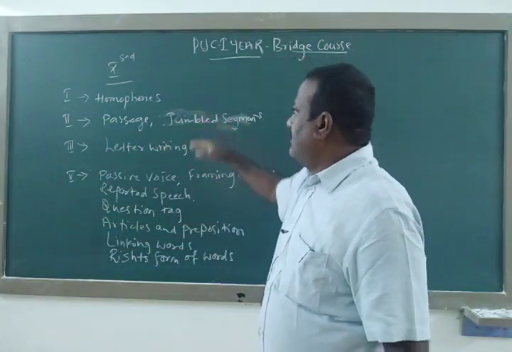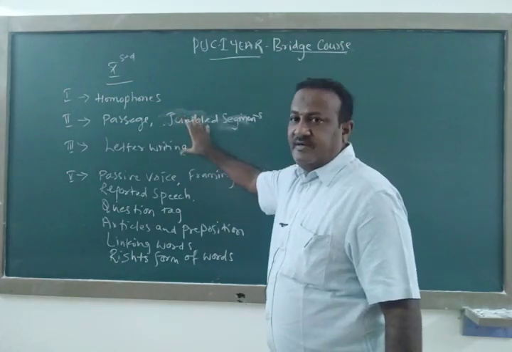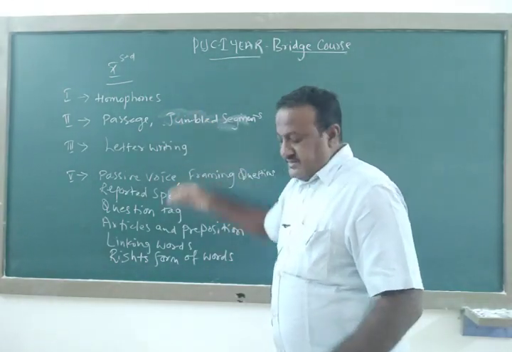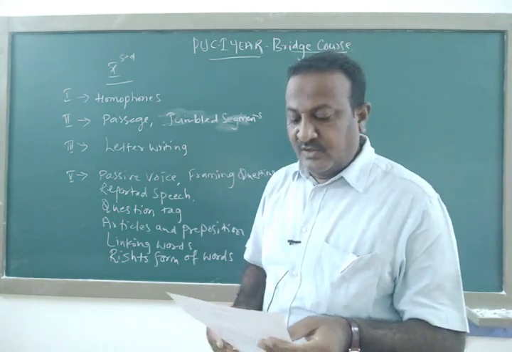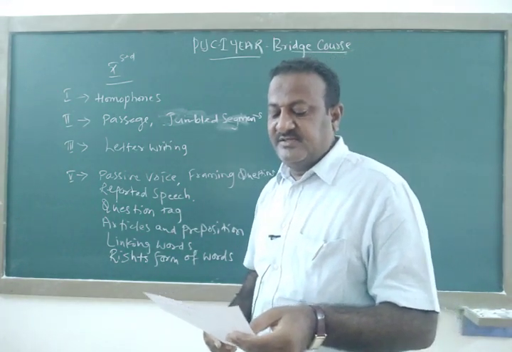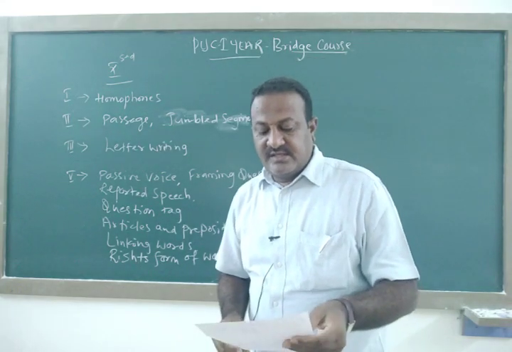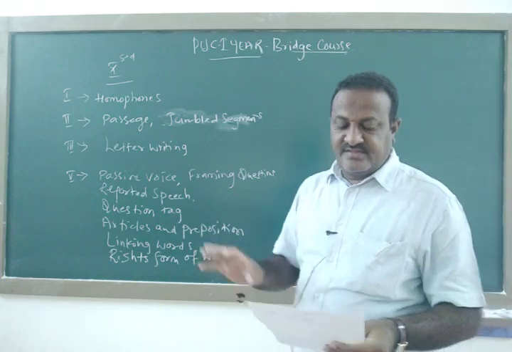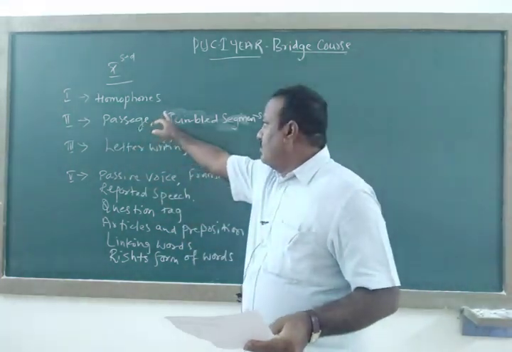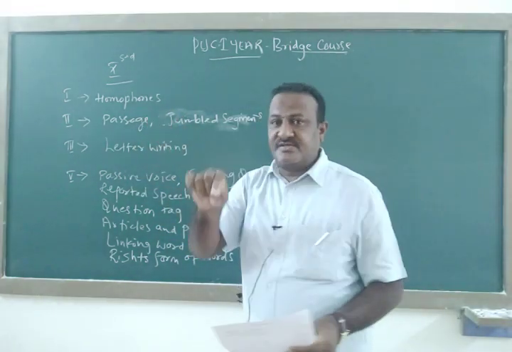See this, in 10th standard you have already studied. Maybe in vocabulary: collocation, opposites, syllables, homophones, give one word, modal verbs. In this vocabulary, homophones will be there in first year.